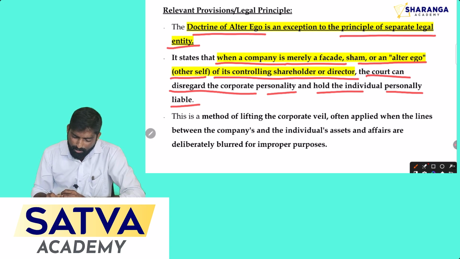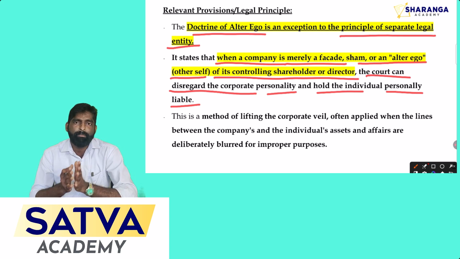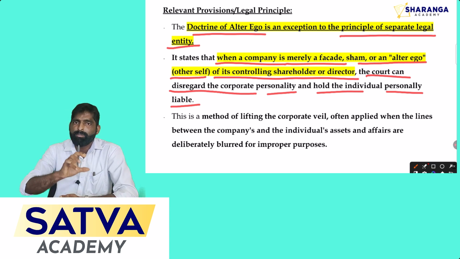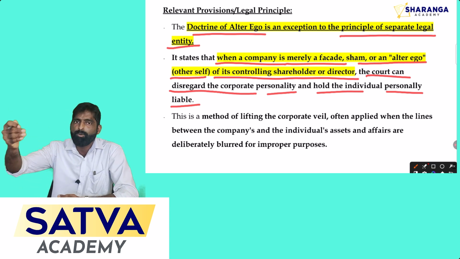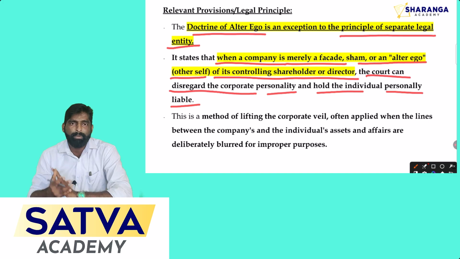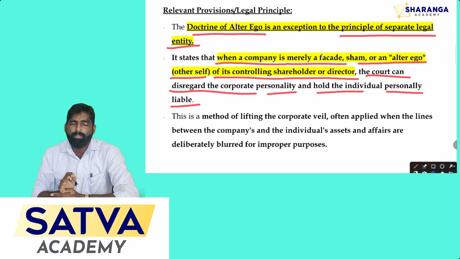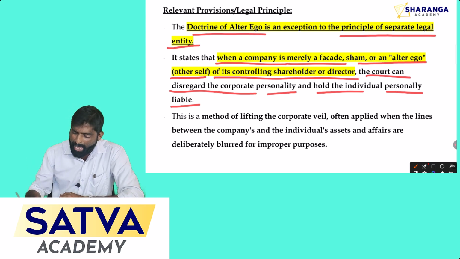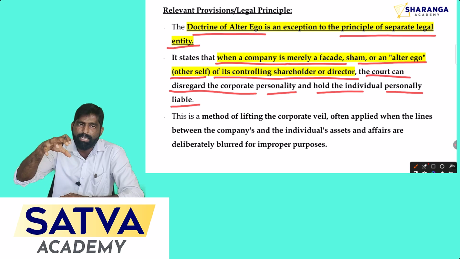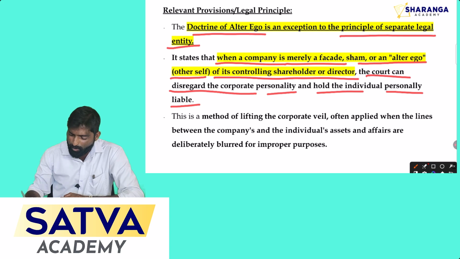Okay, so as per this question, what is the problem here? Being a 90% shareholder and being the sole director of that company, Aryan misused the status of the company, or else he used company's funds to pay his personal expenses. Now the problem is company failed to repay the loan given by the bank. Now bank is claiming that company is just an alter ego of Aryan, so that Aryan should pay the liability of the company. Okay, let's see what will be the conclusion.